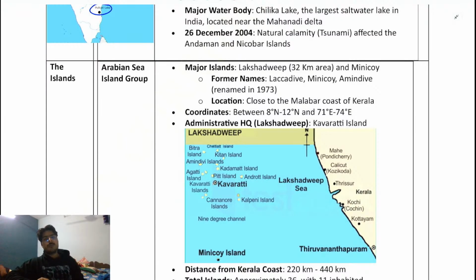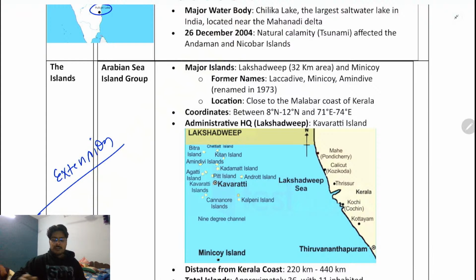Andaman and Nicobar, first of all, what is this Andaman and Nicobar? It is nothing, just the extension of the Himalaya. The extension of the Himalayas is known as the Andaman Nicobar, or the complete range is known as the Arakayama range.